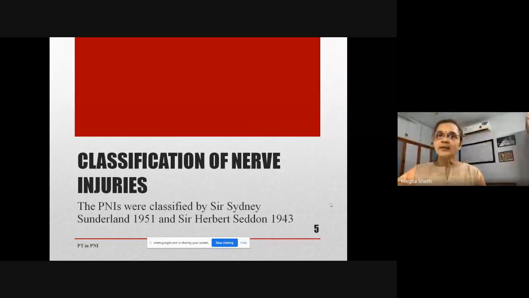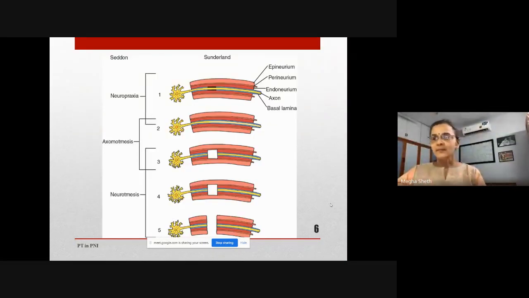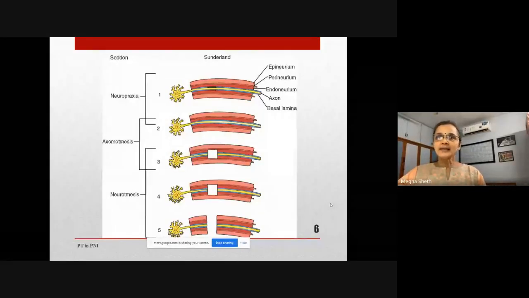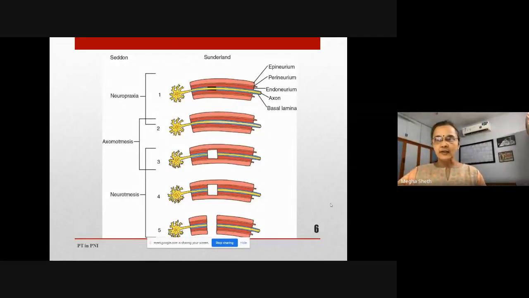So the next point is classification of nerve injuries. And why do you need to know this classification? Classification was done by 2 people. So we have Seddon's classification and Sunderland's classification. Seddon classified it in 1943, and Sir Sidney Sunderland classified peripheral nerve injuries in 1951. So Seddon has 3 grades: neurapraxia, axonotmesis, and neurotmesis. And Sunderland has 5 grades.